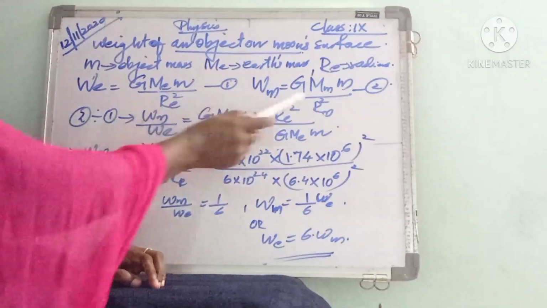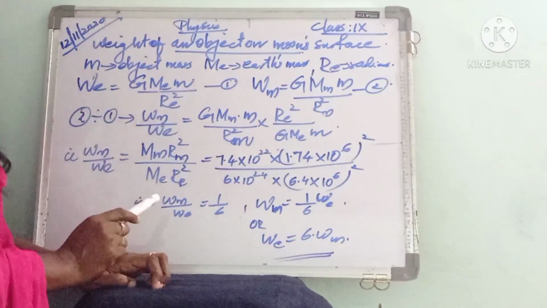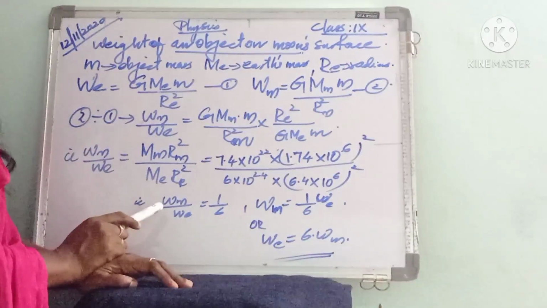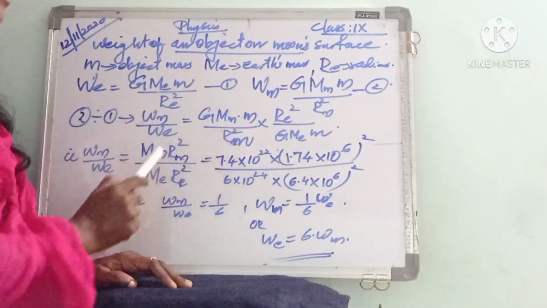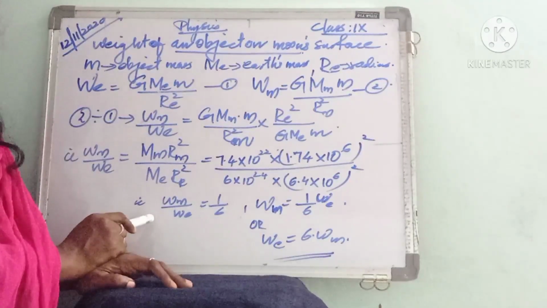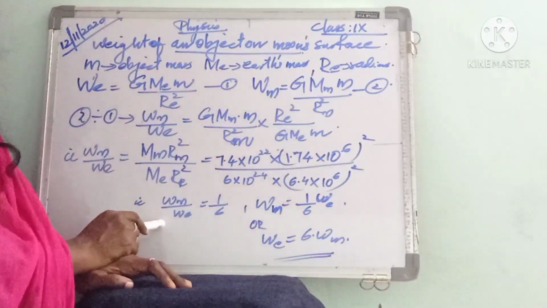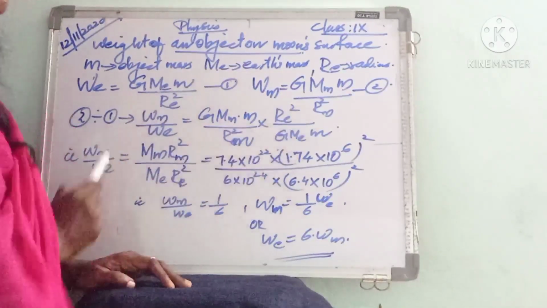Next we have to divide equation 2 by 1. So Wm divided by We is equal to G Mm m divided by Rm square, divided by this term, otherwise we can take the reciprocal and multiply. So Re square divided by G Me m.